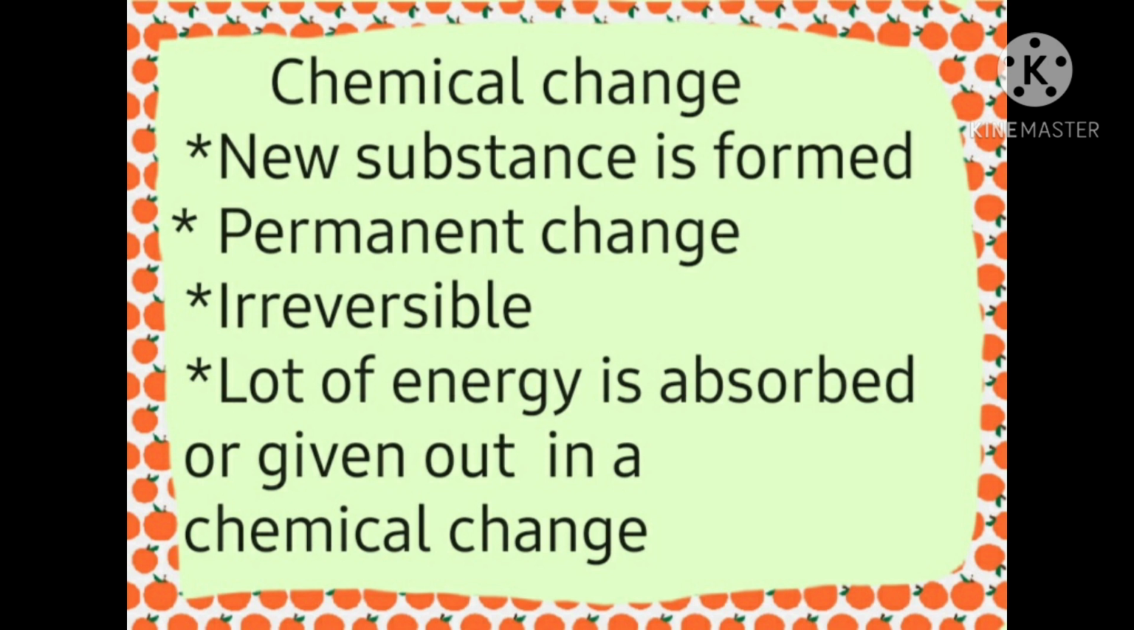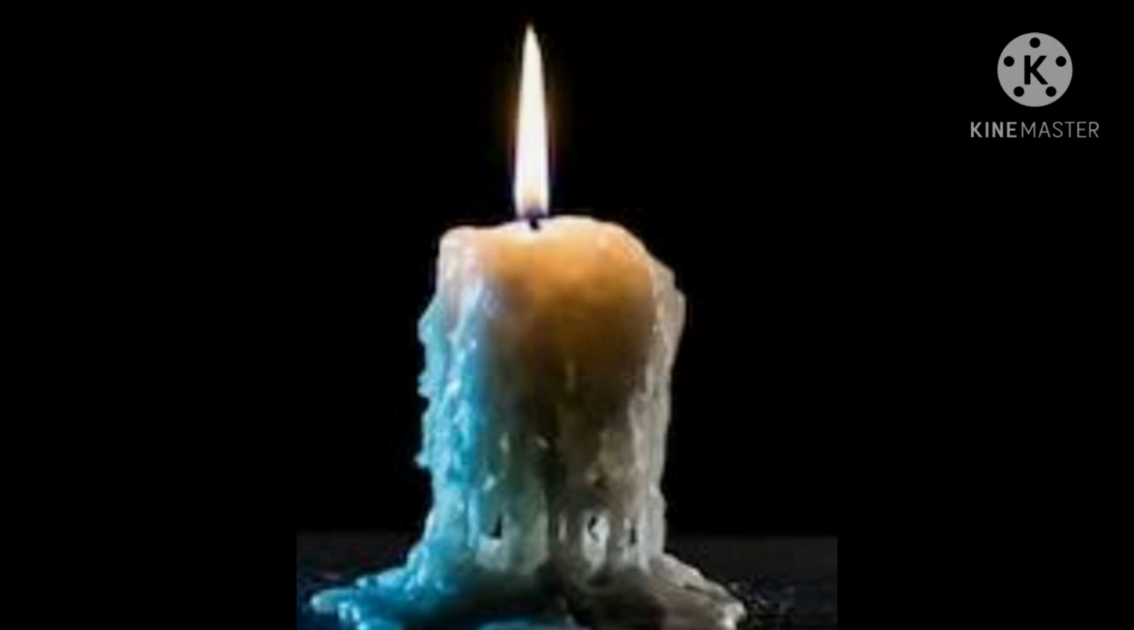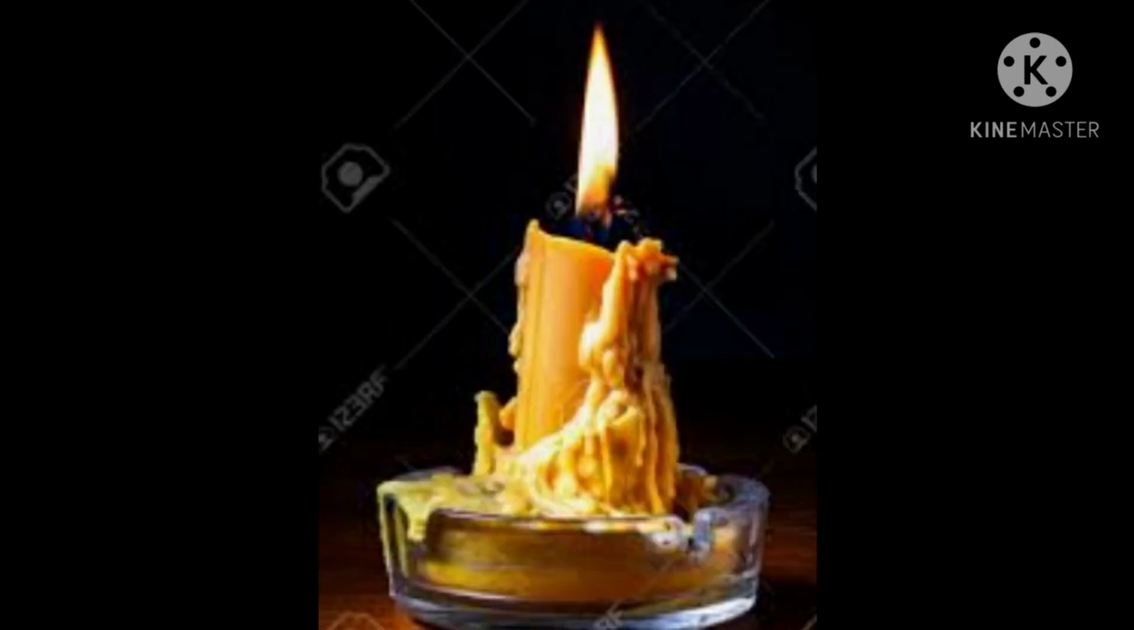See, children, the same substance can undergo a physical change or a chemical change depending upon the conditions. For example, the tearing of a sheet of paper into pieces of paper is a physical change, but the burning of a sheet of paper is a chemical change. The melting of wax is a physical change, but the burning of wax is a chemical change.